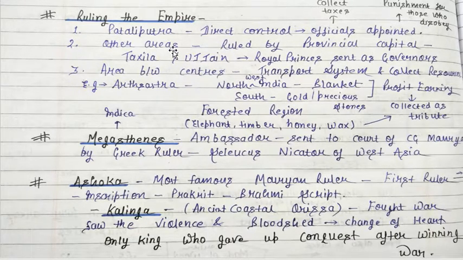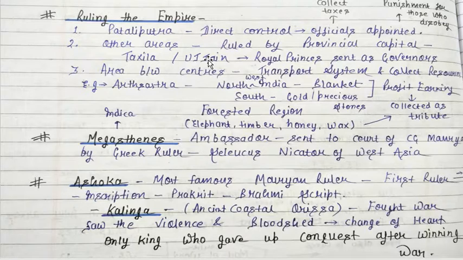So the main areas are under the direct control of Patliputra, meaning the capital. But there are provincial capitals. The main capital is Patliputra, but there are different provincial capitals like Takshila and Ujjain. In Takshila and Ujjain, royal princes were sent as governors.